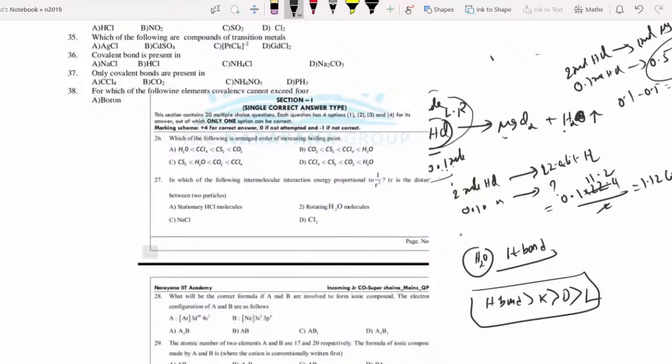Have I given this one? Hydrogen bond is present in water, so the answer is either B or D. In the remaining ones, CCl4 has dipole forces. Actually, dipole forces are there in carbon dioxide, CS2 and CCl4. But CCl4 is a liquid, while these two are gases.